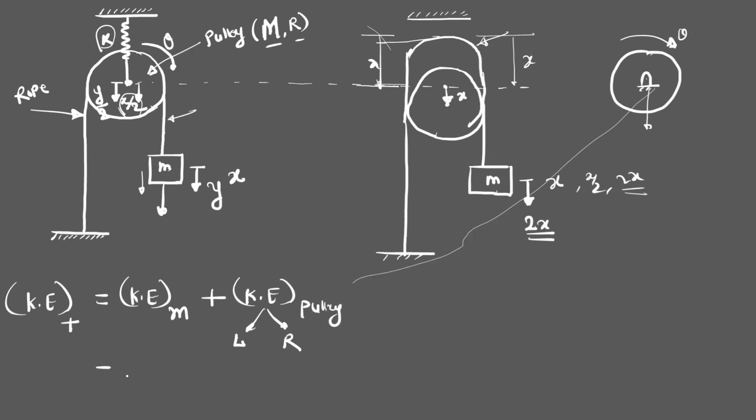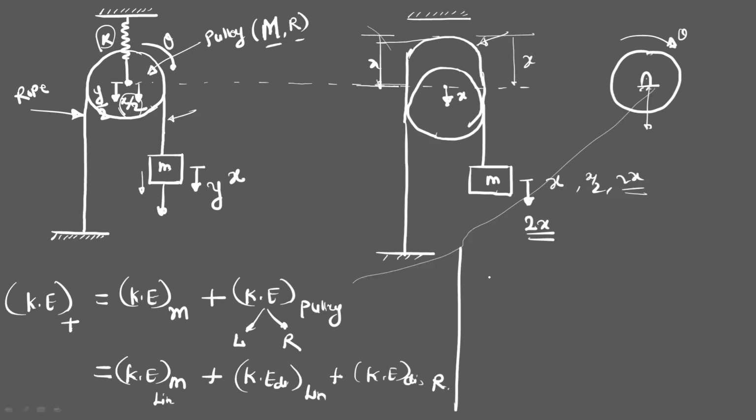So your equation will be the kinetic energy of the small mass M, which is only linear motion, plus the kinetic energy of the disk, linear plus rotational.